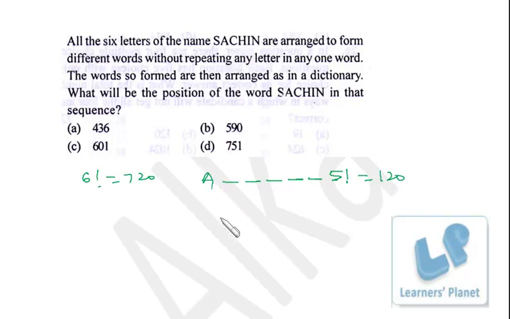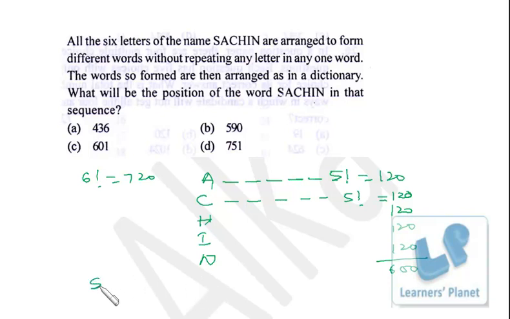After A in dictionary we get C. Once again we'll get 5 factorial, that is 120 words beginning with C. Similarly beginning with H, then I and then N. So 120, 120, 120, right? So in all it is 120 into 5, 600. Now the next set of words will start from S.